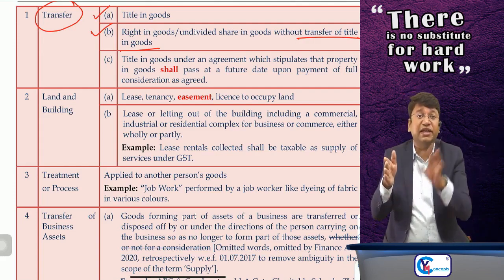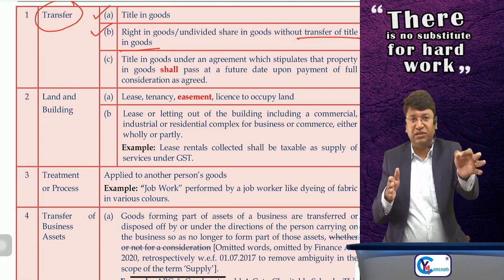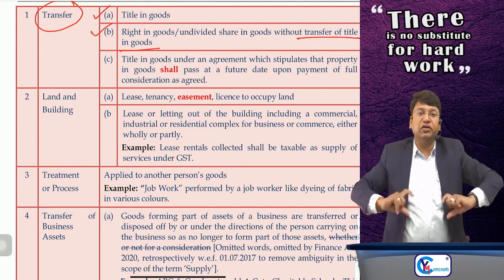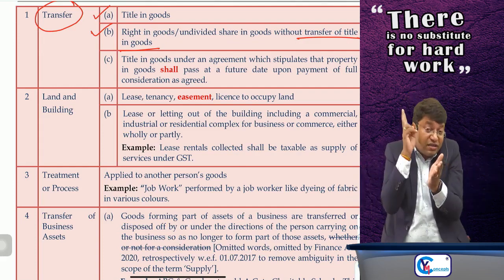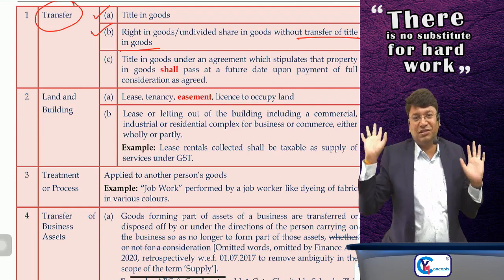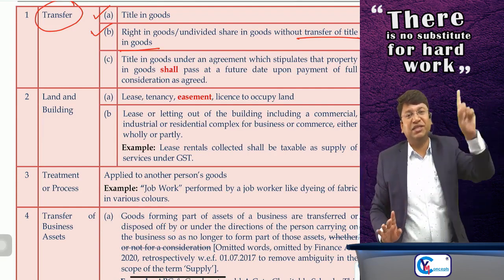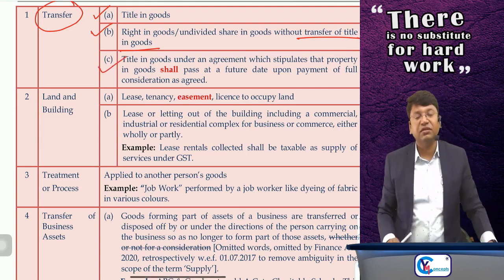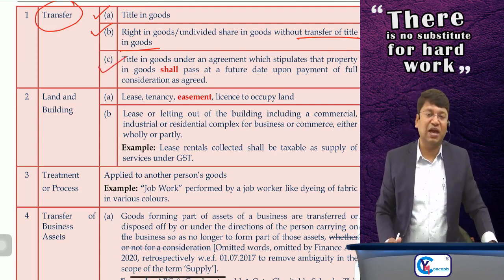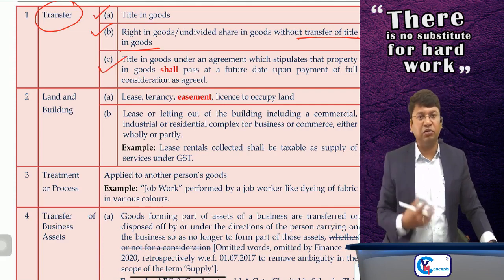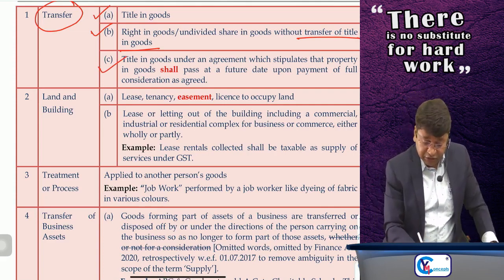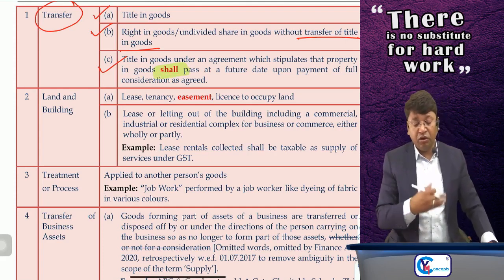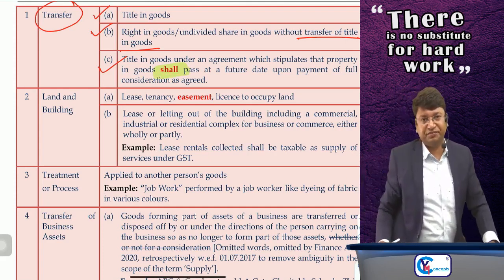Till the end of the lease period, each month you are paying rupees 10,000. It is supply of service. But at the end of the lease period, if you are opting to get the ownership of the goods by paying rupees 2 lakh, then that transaction of rupees 2 lakh is supply of goods. Otherwise, each lease payment of rupees 10,000 is supply of service only. Okay, done. And last, hire purchase is supply of goods. Although you are making the payment in installments, it was defined that ownership shall pass at a future date upon payment of all the consideration, all the installments.